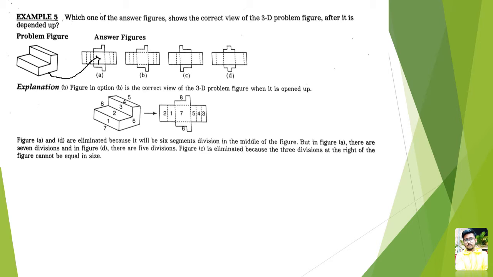Now, unfolding the figure, let us check what is the difference between all the figures. While unfolding, you get an L shape here, and on both sides you will get an L shape.